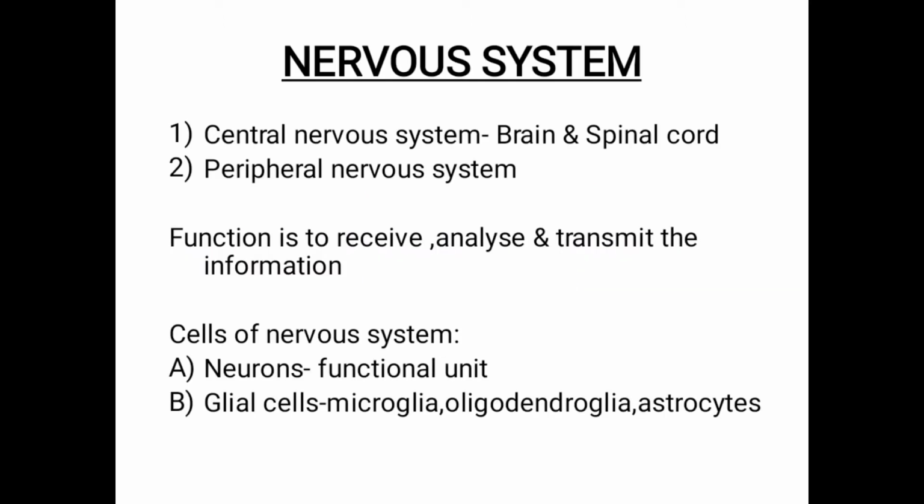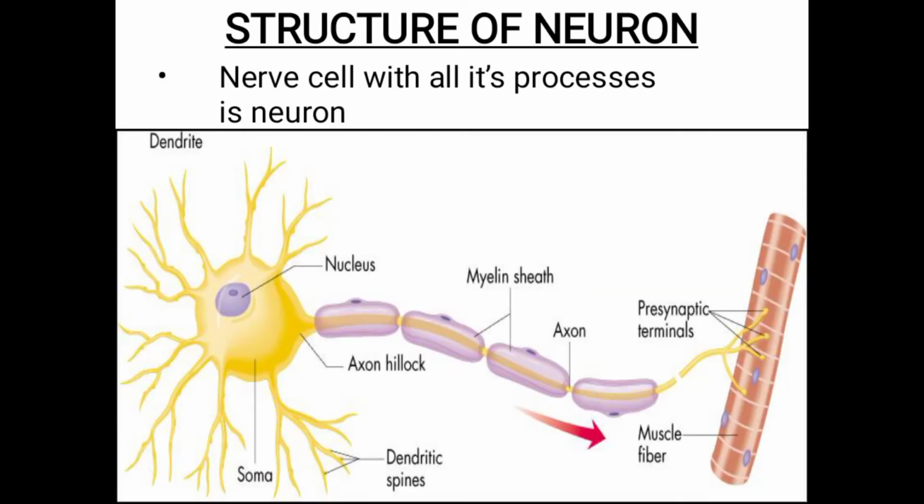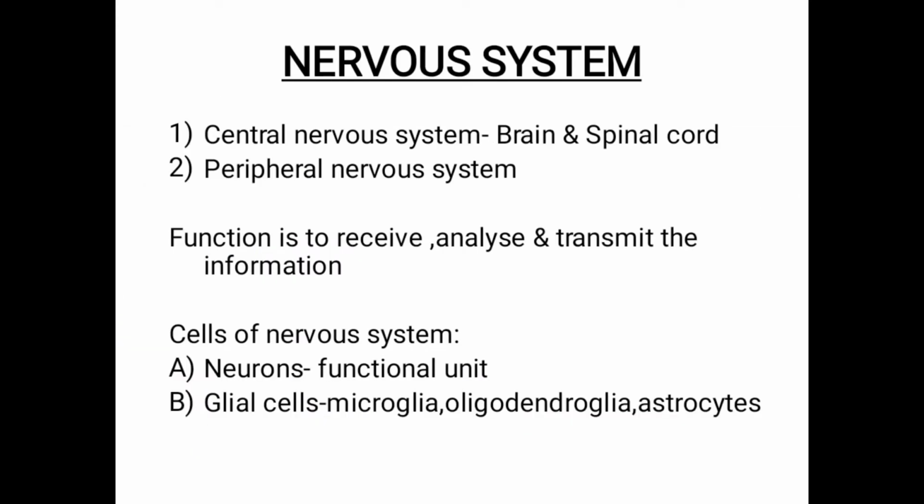Good morning, everyone. The next system, the cardiovascular system, we finished. So coming to the next system, that is nerve muscle physiology. In that, first we will discuss the nerve. Mainly the nervous system contains the central nervous system and the peripheral nervous system. In this class, we will deal only with the structure of the neuron and its properties.